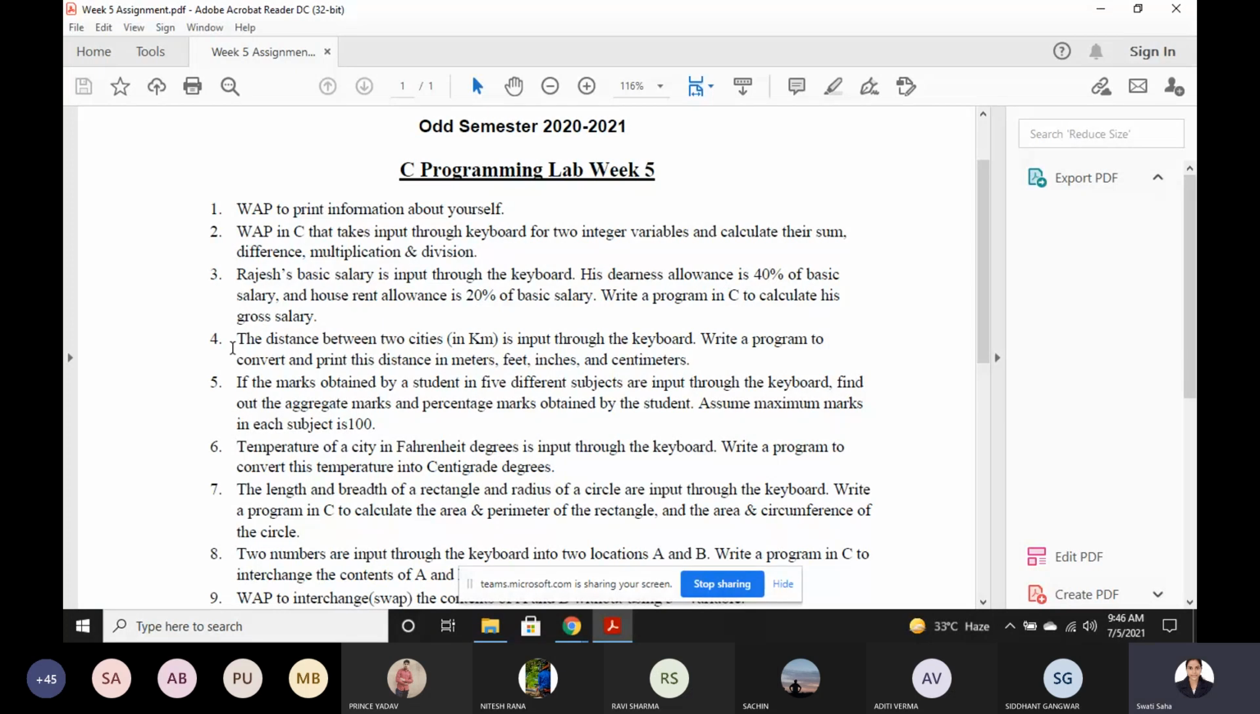Now there is question number 4. The distance between two cities is input through the keyboard. So you have to input it in kilometers. For example, the distance between two cities is 100 kilometers. Write a program to convert and print this distance in meters, feet, inches, and centimeters.